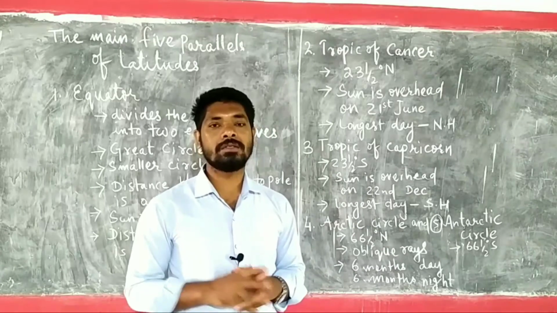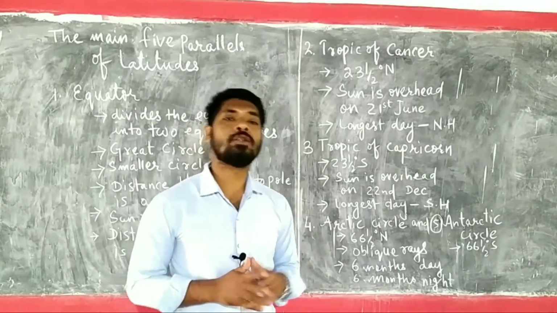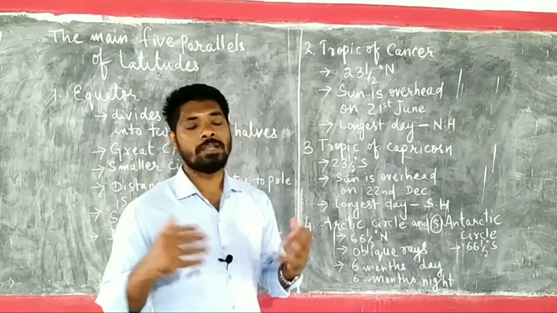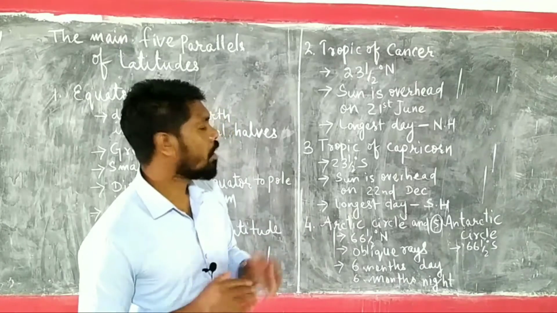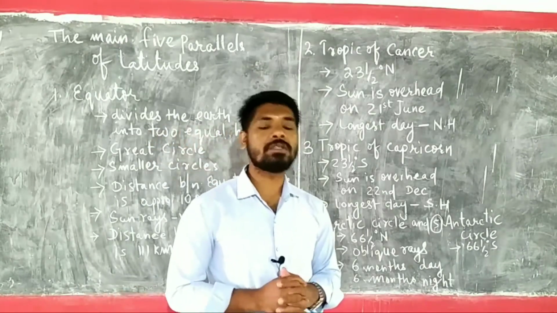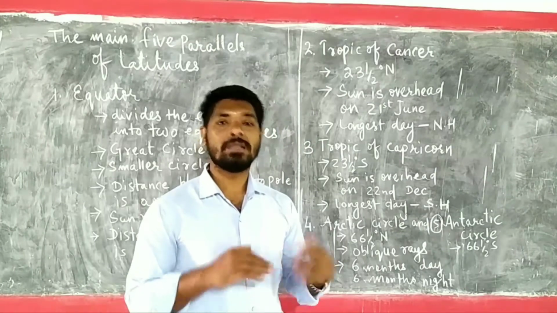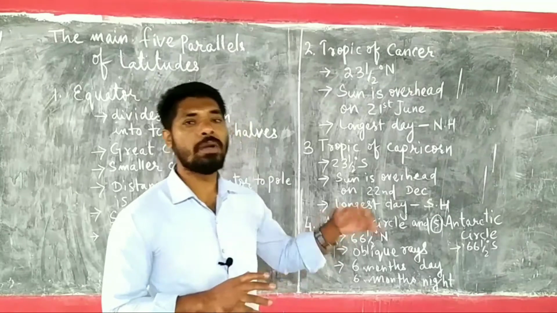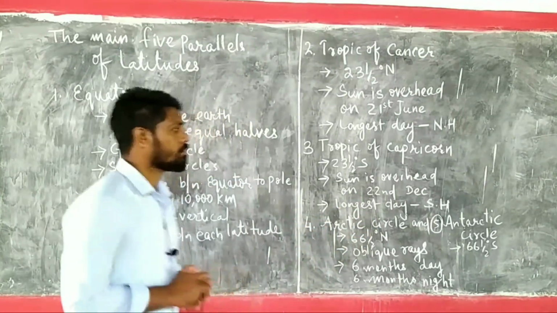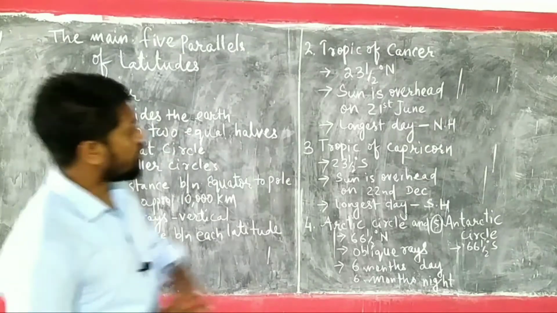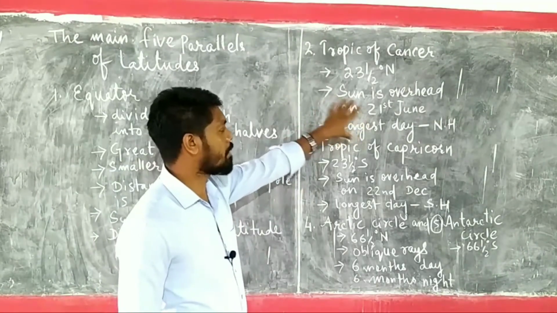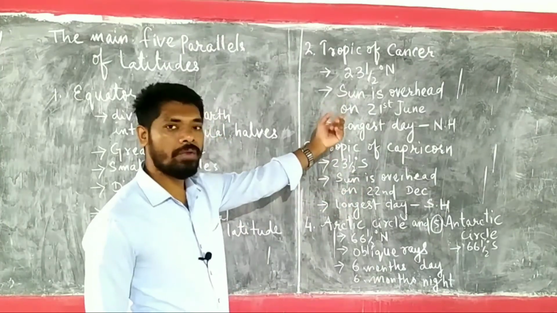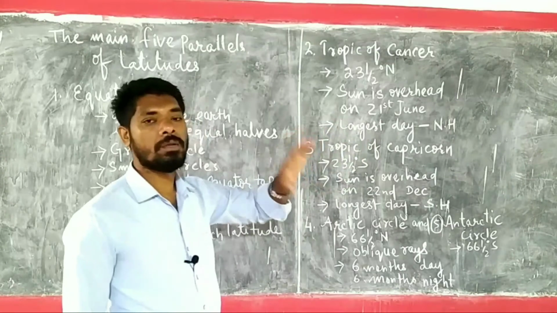24 hours. A day is 24 hours, right? So equally 12 hours of day and 12 hours of night happen in the autumn and spring seasons. But as winter and summer seasons come, the difference of day and night is there because of the position of the sun rays and the movement of the earth. Right. So what happens? When we experience the summer season here in 21st June, they experience the winter season, and when they experience the summer season, we experience the winter season, opposite seasons in both the hemispheres.